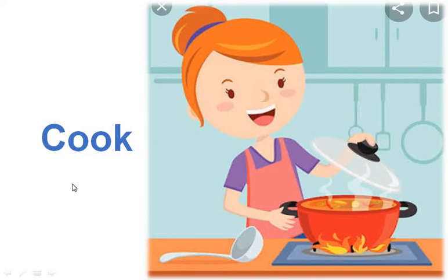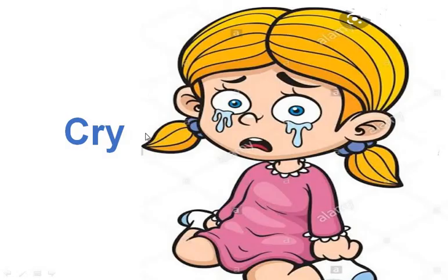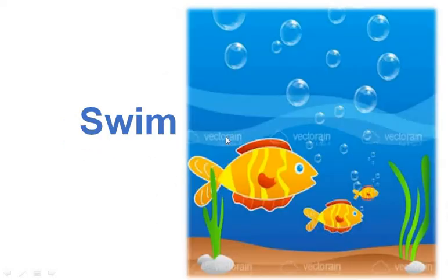Now see the next slide. This is a very nice picture, no? But the girl is crying. The girl is sad. So the word C-R-Y, cry, is a doing word. The girl is crying. Now next picture. See, there are beautiful fishes. Fishes are in the water. Fish swim. So S-W-I-M, swim, is also a doing word.